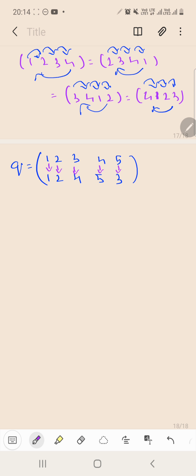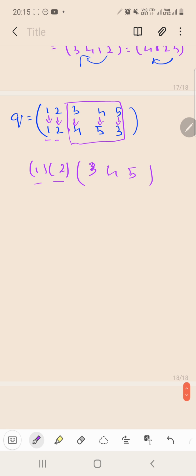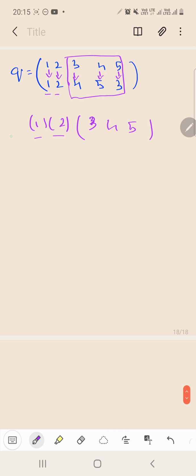Now how can we write this particular thing in a cyclic way? See, this portion can be easily written in a cyclic way: 3 by 4, 4 by 5 and 5 by 3. So this permutation has one particular cycle as (3 4 5). Now what about 1 and 2? Since they are getting exchanged with themselves, they are either written in single brackets or they are omitted. They are omitted because they carry no value as a cyclic permutation. Basically Q equal to this is the same as Q equal to (3 4 5). Getting my point?